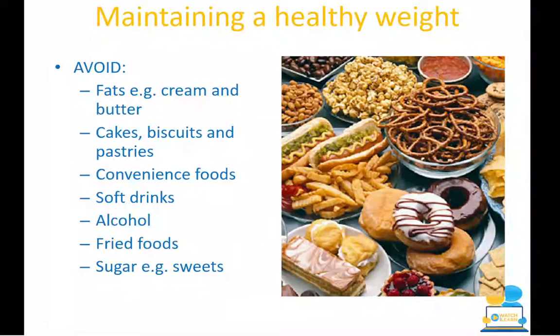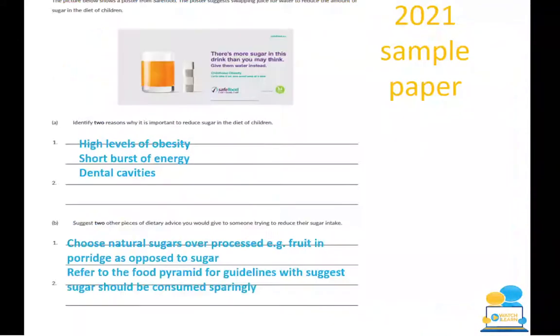Sugar, so the likes of sweets, you should be avoiding the likes of your sweets. So maybe if you're having your toast in the morning, don't put jam on it, maybe put a bit of fresh fruit on it. So again, you're just thinking back to the food pyramid. So if you know the food pyramid off by heart, you'll be able to answer any of these questions. They're actually very achievable questions.